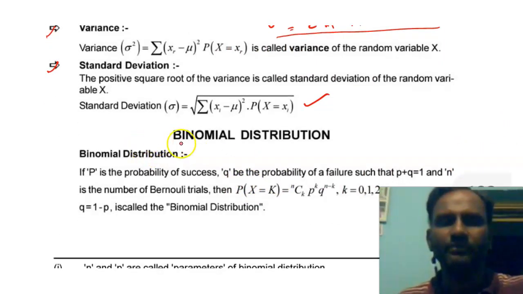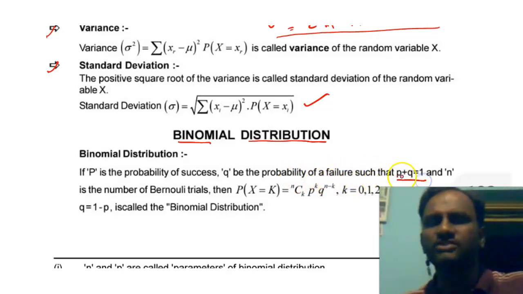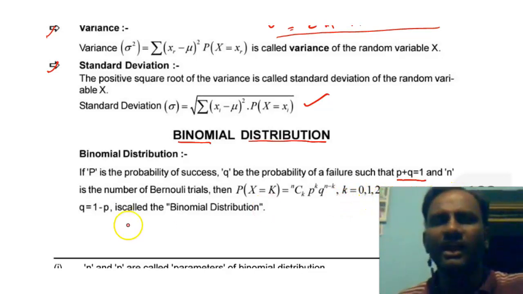Binomial distribution. Here p is the probability of success and q is the probability of failure, so we can consider p plus q is equal to 1. Here n is the number of Bernoulli trials. Then P(X = k) = nCk p^k q^(n−k), where k = 0, 1, 2, 3, up to n, and q = 1 − p. This is called the binomial distribution.